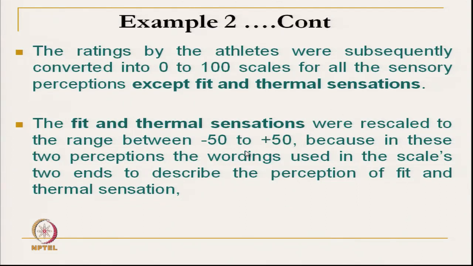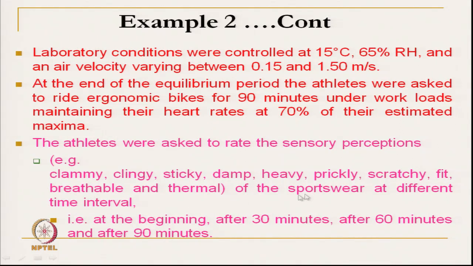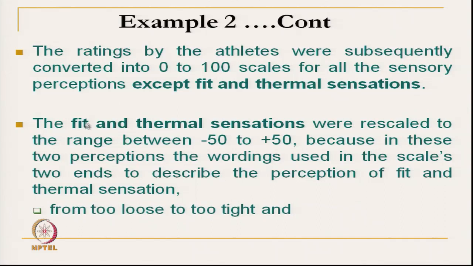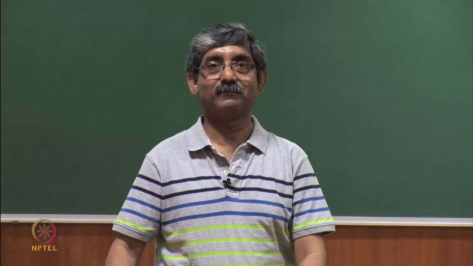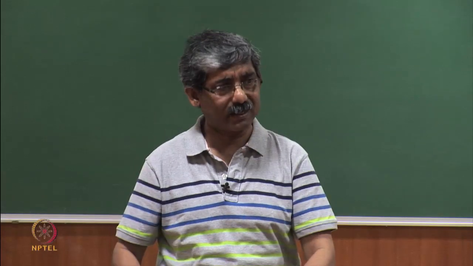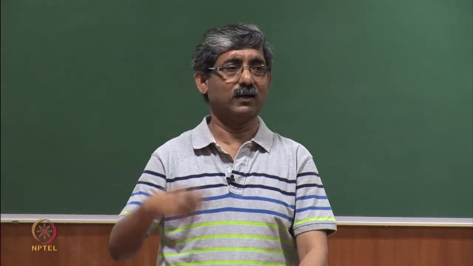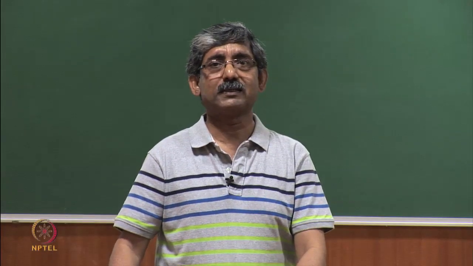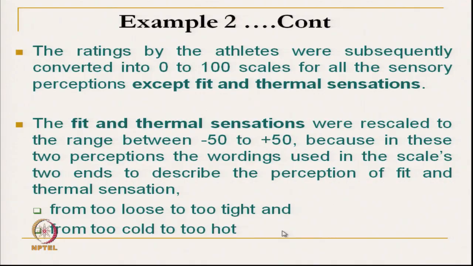All the other attributes they have taken on a 100 scale, but not fit and thermal sensation: from too loose to too tight, and from too cold to too hot. This way it has been rated, then they have done the statistical analysis and results were reported. So, we can design our wear trial technique according to our own applications, our own use.